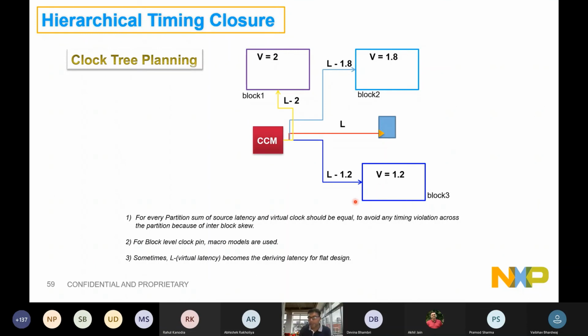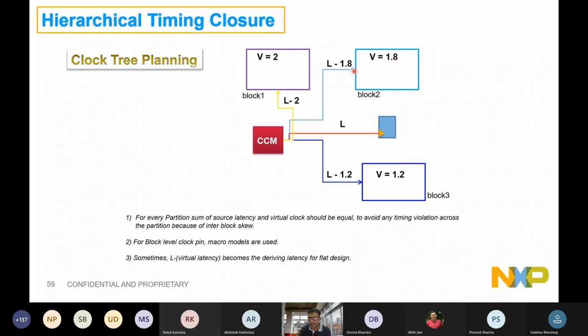This is another block at 1.2, and there is a flop which is sitting outside. You know, the remaining logic here, L. What you need at the end, you want to balance every flop inside this partition to this, to this, to this, right? We need to match the skew of the design. Assume that this flop which is sitting outside gets a latency of L, and this block assumes latency 1.8, right?